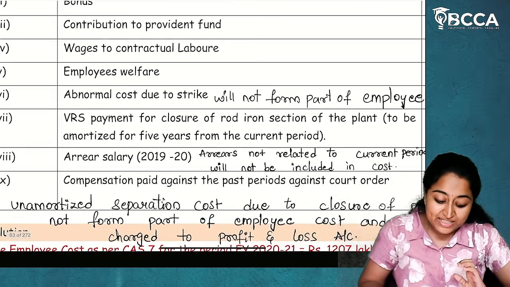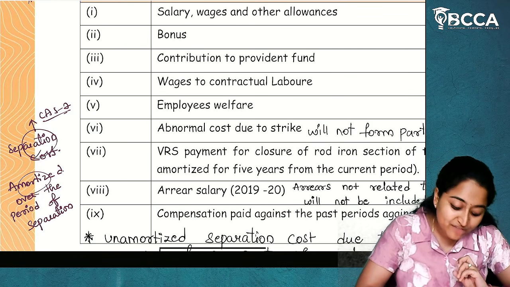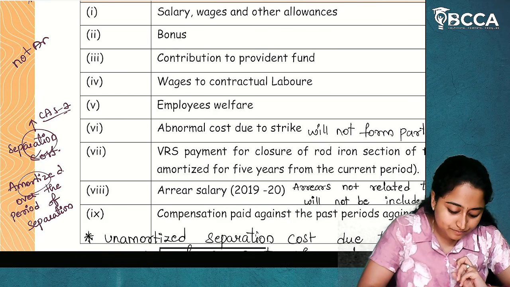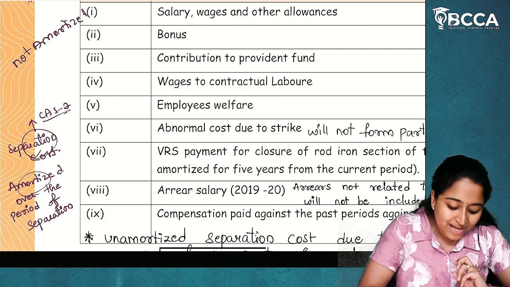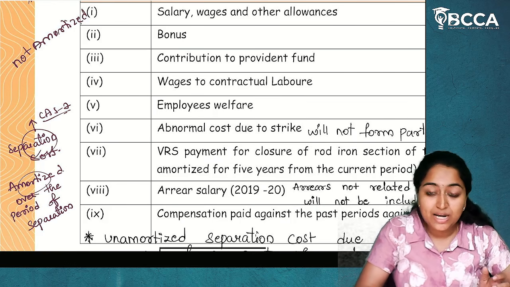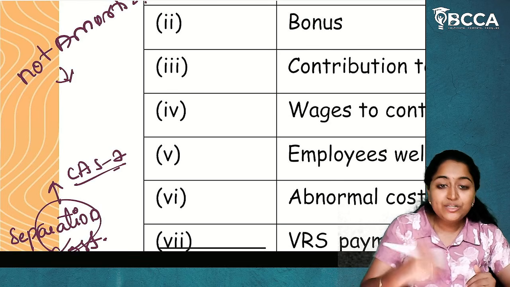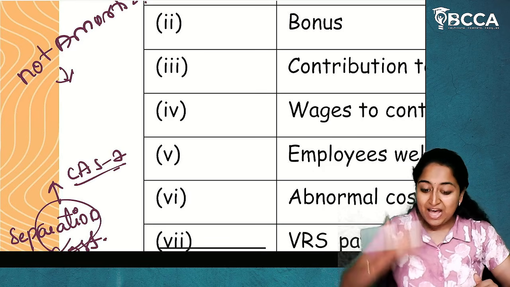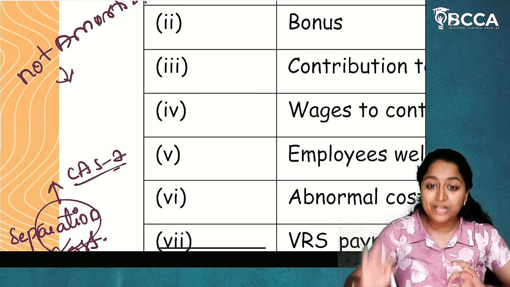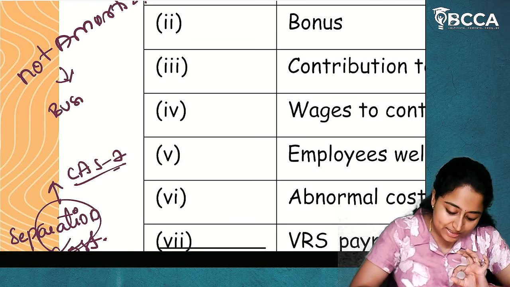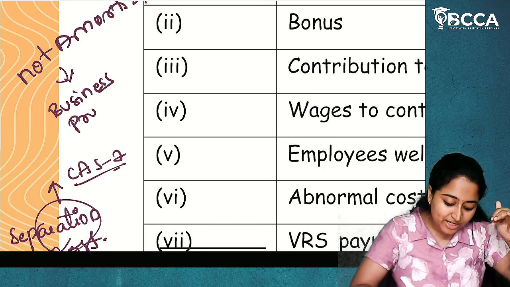Now, if there is any separation cost which is not amortized, why is it not amortized? Because the employees we had taken have left since our entire business or that particular project was closed.